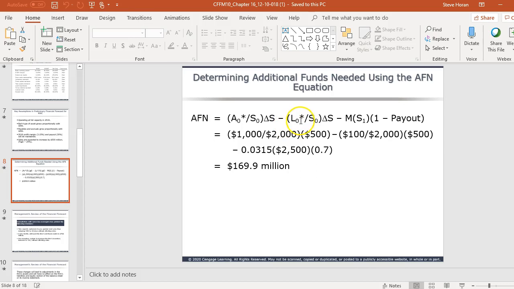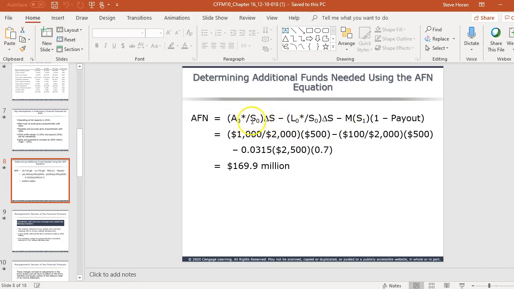Then we take the liability side, kind of the same thing. L0 is liabilities today, S0 is sales today, and the change in sales again. And then M is margin, which stands for profit margin. And then we multiply that by S1, which is the sales next year, and then 1 minus the payout. The payout ratio is what percent of earnings are paid out to our shareholders as dividends.